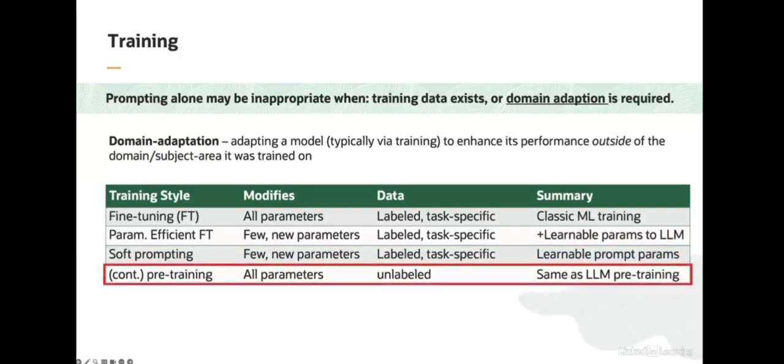The last kind of training I want to bring up is continual pre-training, which is similar to fine-tuning in that it changes all the parameters of the model, so it's expensive, but it's different in that it does not require labeled data. Instead of training a model to predict specific labels, during continual pre-training, we just feed in any kind of data that we have for any task that we have and ask the model to continually predict the next word. If we're trying to adapt a model to a new domain, let's say from general text to a specialized domain of science, continually pre-training, or simply training the model to predict the next word in millions of sentences from that specialized scientific domain, can be pretty effective.